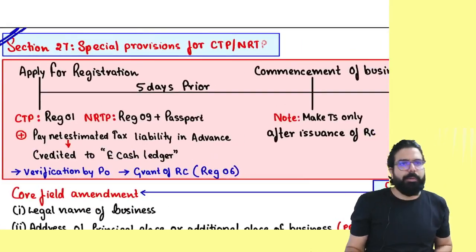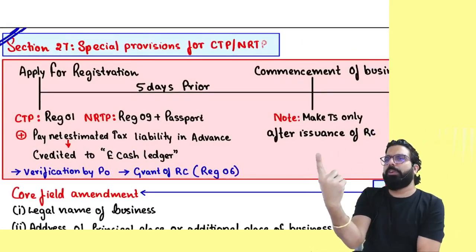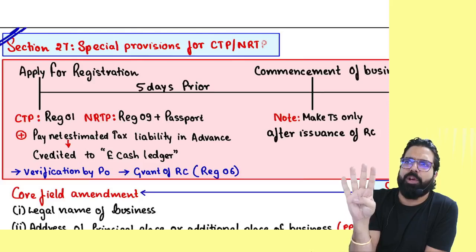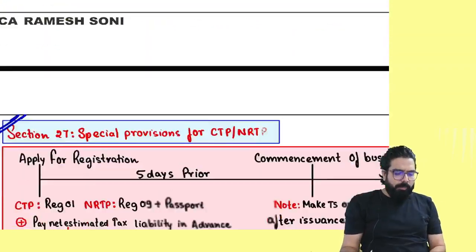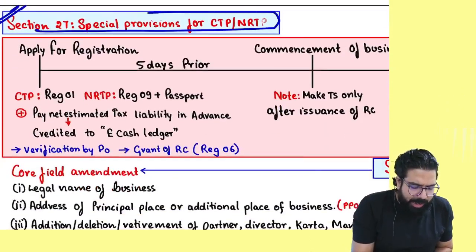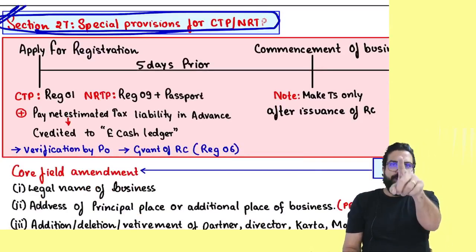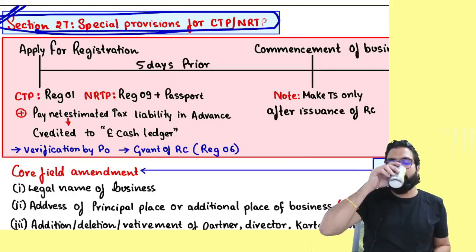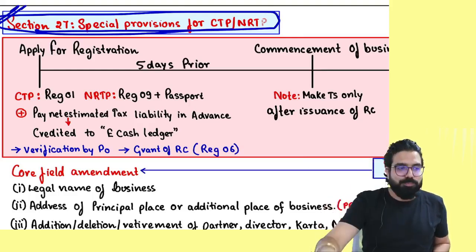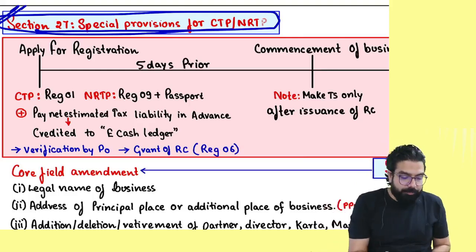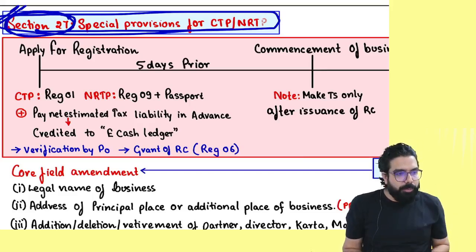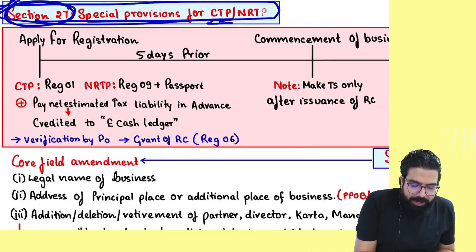Come to section number 27. People, tell me one thing. What did I teach you till now? 22, persons who are liable. 23, persons who are not liable. 24, compulsory registration. 25, procedure. 26, deemed registration. Now 27 we are going to talk about, which talks about CTP and NRTP. People watching at home, are we all enjoying it? Can we go ahead? People over here, are we all getting it? Chalo. Everyone over here now. Section number 27 goes ahead and talks about special provision for CTP and NRTP.